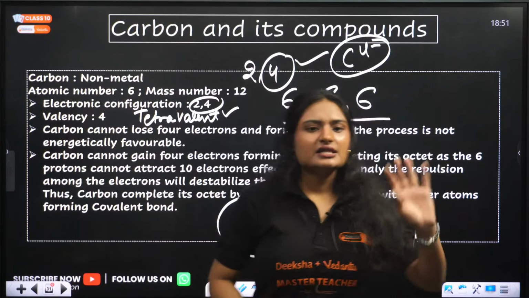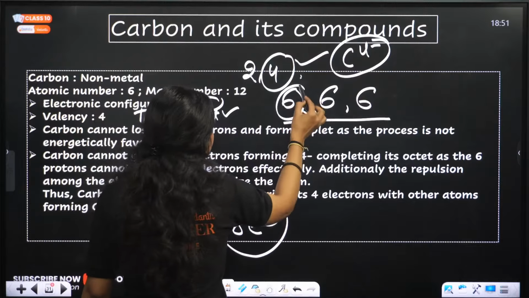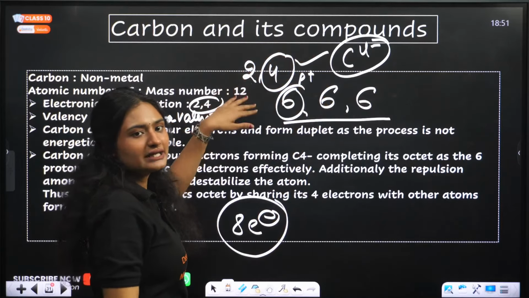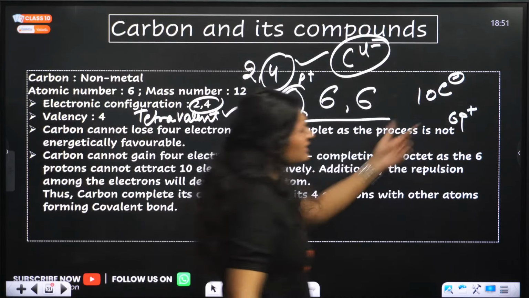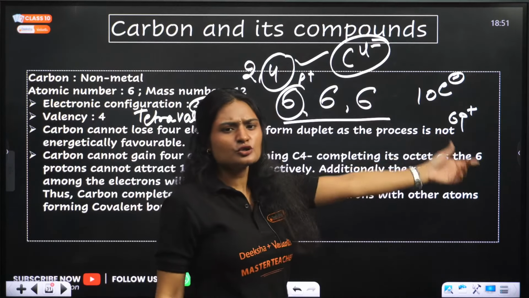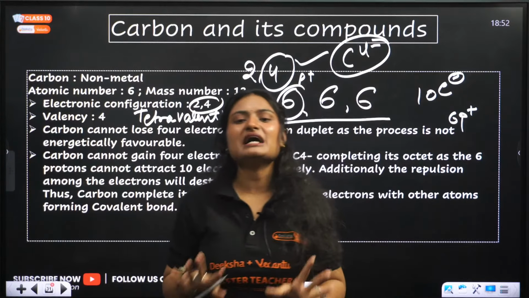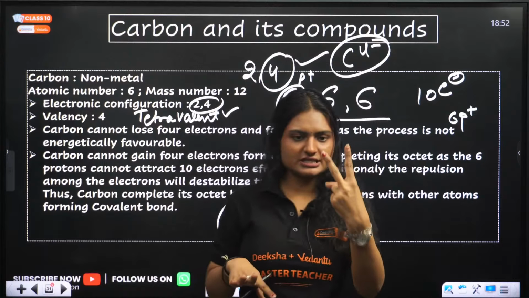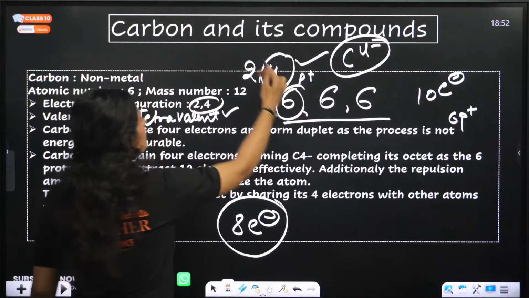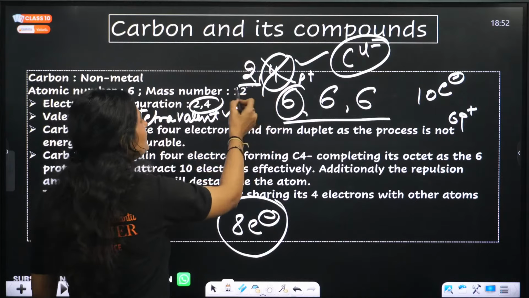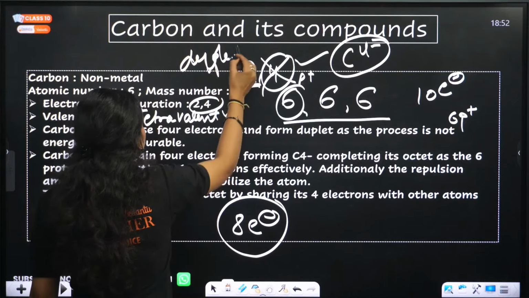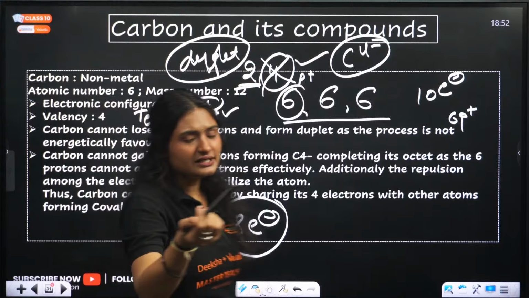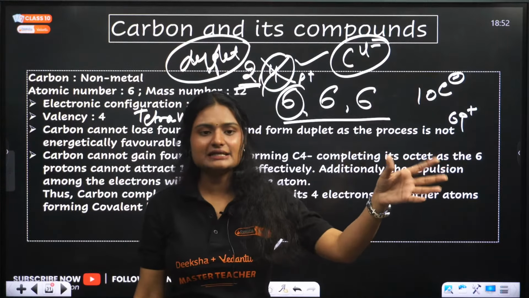Now think about it. There are 6 protons, and if you add 4 more electrons, there will be 10 electrons. Do you think these 6 protons have the power to attract or balance these 10 electrons? No, right? The atom will be highly unstable. Second thing we can do, we remove these 4 electrons and it has only 2 electrons. 2 means duplet. That is also stable because helium is a noble gas.